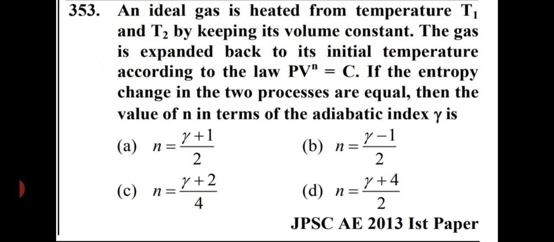An ideal gas is heated from temperature T1, that is initial, to T2, that is final, by keeping its volume constant. The gas is expanded back to its initial temperature according to the law of PV raised to n equals constant. If the entropy change in the two processes are equal, then the value of n in terms of adiabatic index gamma is. So friends, in this case, we will only go with the right answer, that is n equals gamma plus 1 by 2. That is option number A.